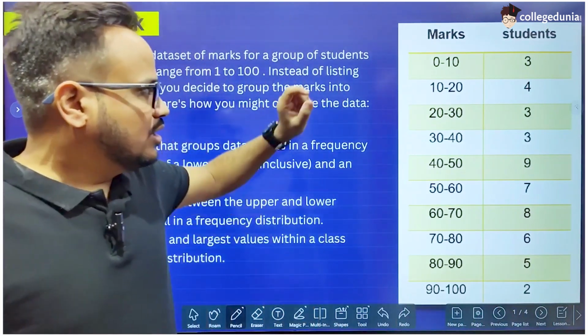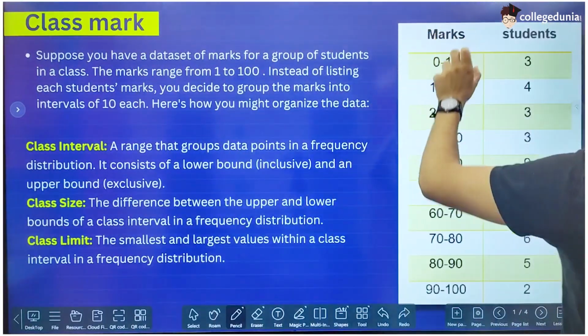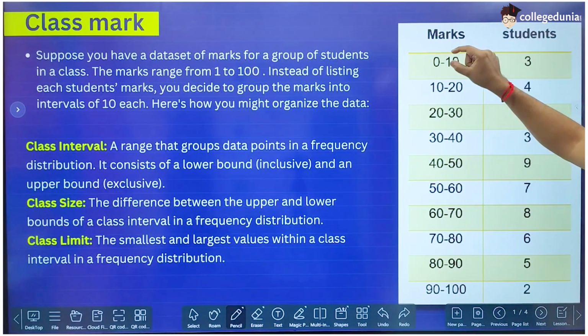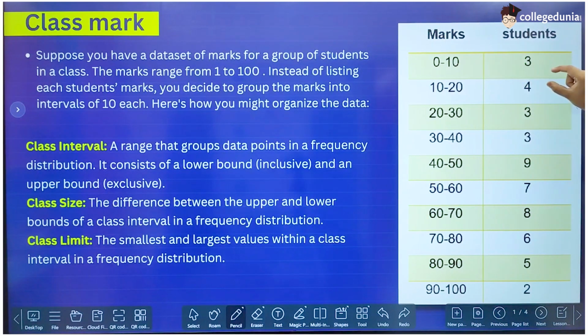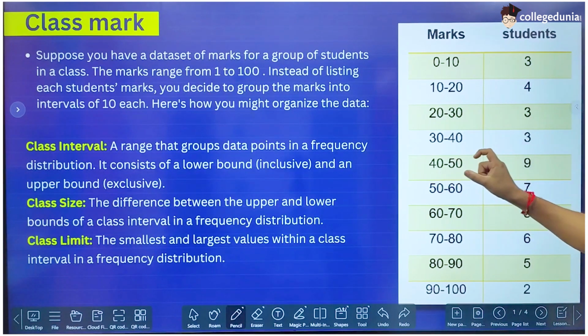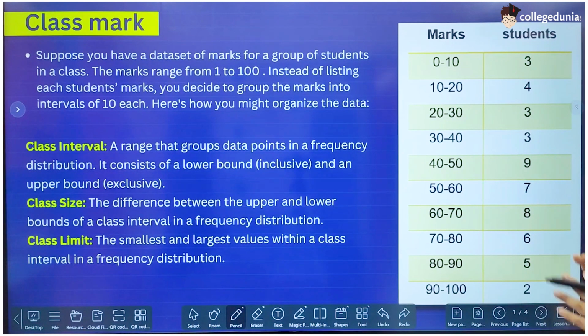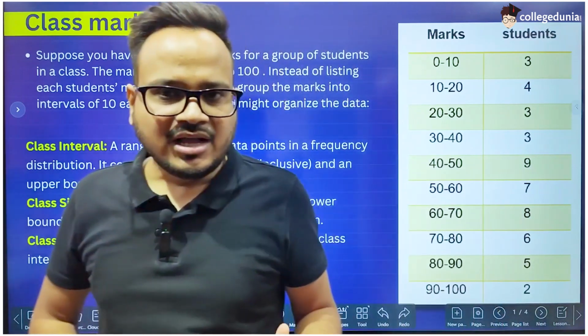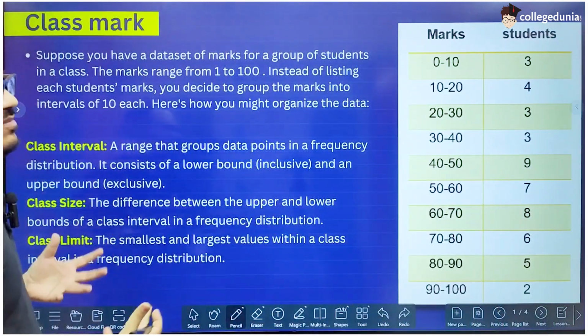For example, we have created groups of 10. There are 3 students whose marks lie between 0 to 10. And from 10 to 20 there are 4 students, from 20 to 30 there are 3 students, from 30 to 40 there are again 3 students, from 40 to 50 there are 9 students, and so on, right? So in this way we have arranged the data in a systematic manner.